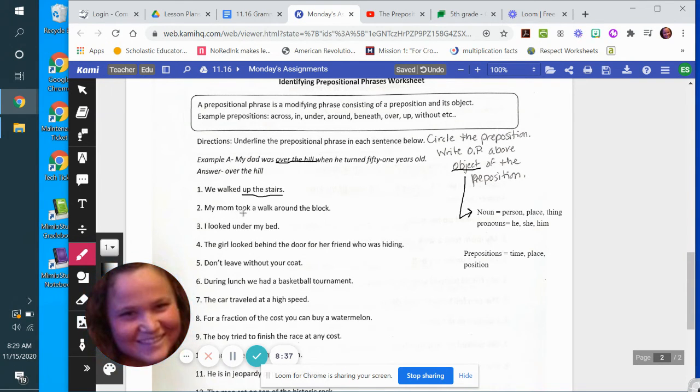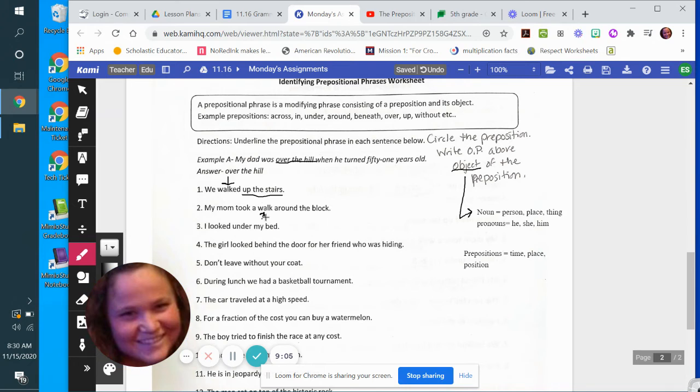My mom took a walk around the block. So time, place, position. And you guys kind of get confused. I noticed last time on your things, you guys were including the verb. We walked. Walking is a verb. It's not a preposition. It's an action. So don't include that one, okay? So my mom took a walk. You guys automatically go for walk for some reason for the preposition. That's a verb, not a preposition, okay?